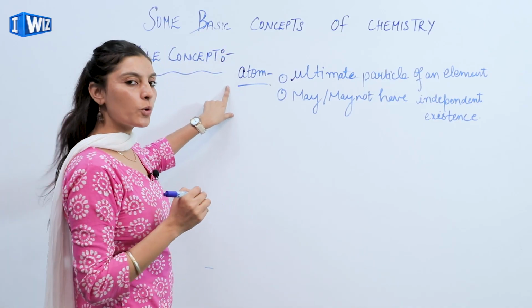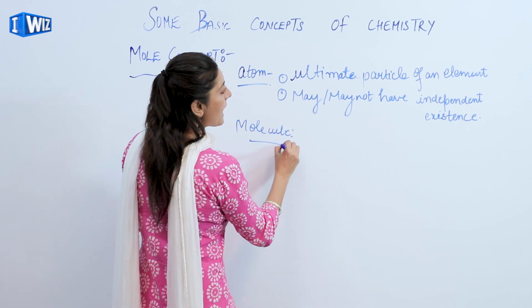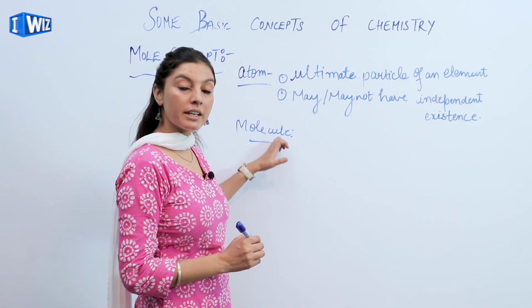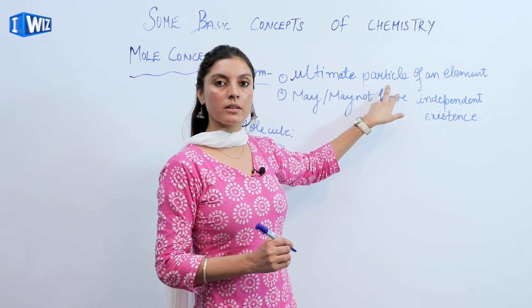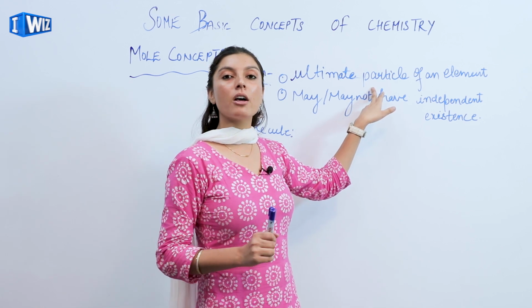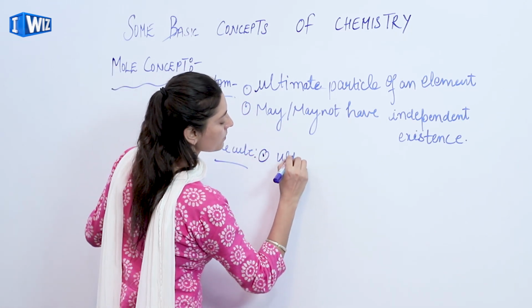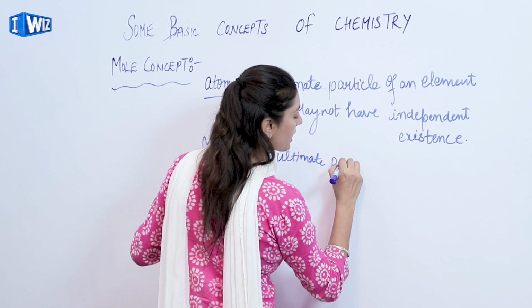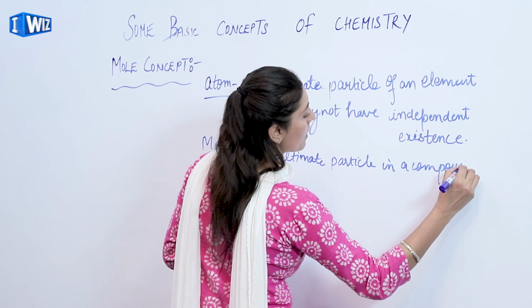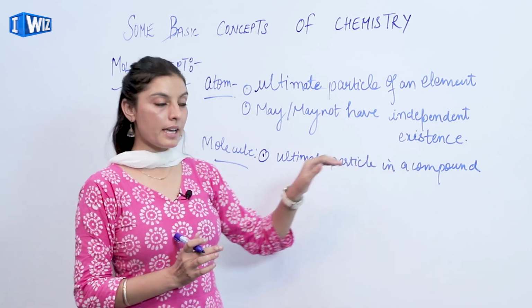Secondly, to understand this mole concept, we need to understand what is a molecule. Now, as in an element, there is the ultimate particle which is an atom, similarly, in a compound, there is the ultimate particle. Ultimate particle means that it cannot be further subdivided, but it is capable of having the independent existence. So when there is an ultimate particle in a compound, it is said to be a molecule. And this molecule is always capable of having the independent existence.